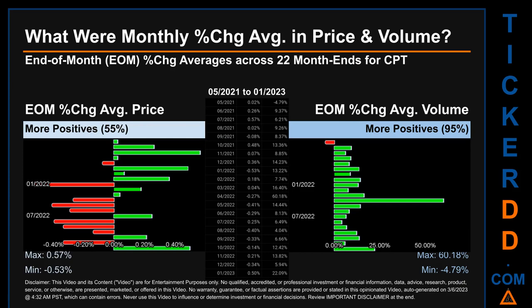In terms of volume, 21 out of 22 month ends had a positive percentage change. That is 95% of month ends saw a positive percentage change in average volume. Price saw an end-of-month max of 0.57% in average percentage change along with a minimum of minus 0.53%. For volume, the maximum and the minimum monthly percentage change were respectively 60.18% and minus 4.79%.